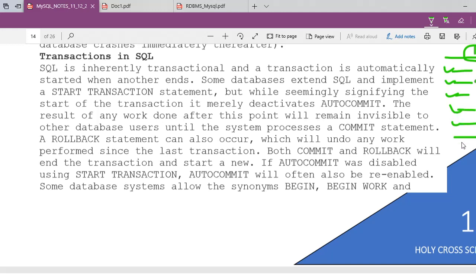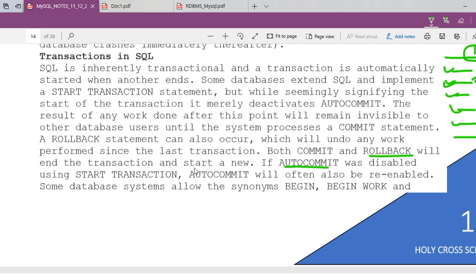Is there any possibility to just go back to query number 2, make all the changes null, and again invoke the correct command? So you have to think that way. If you are really making a mistake or your queries are going to produce illogical data, then you can take help of auto commit as well as rollback. Now next, what is the meaning of auto commit and rollback?